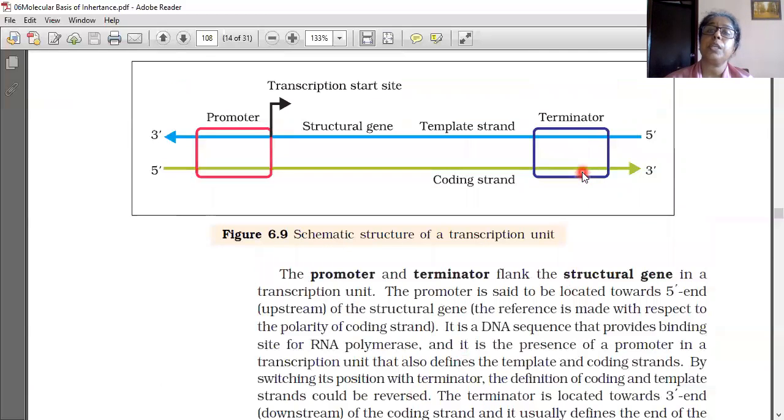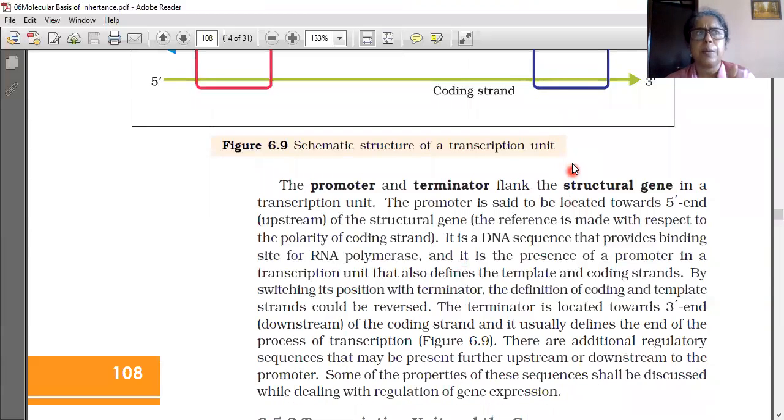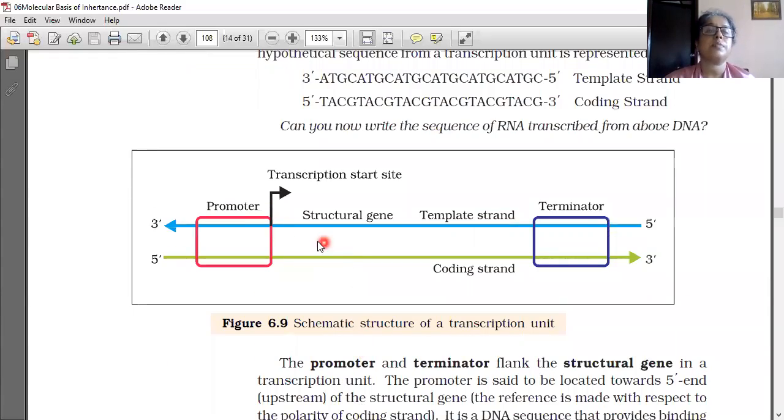When it comes to the terminator, the coding strand can act as the template strand, and the template strand can act as the coding strand after the terminator, meaning the process is complete here for the next process. The terminator is located towards the 3' end of the coding strand, and it usually defines the end of the process of transcription. There are additional regulatory sequences that may also be present upstream or downstream of the promoter. Some of the properties of these sequences we will discuss afterwards.